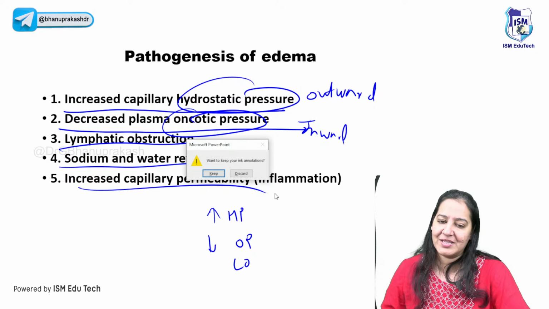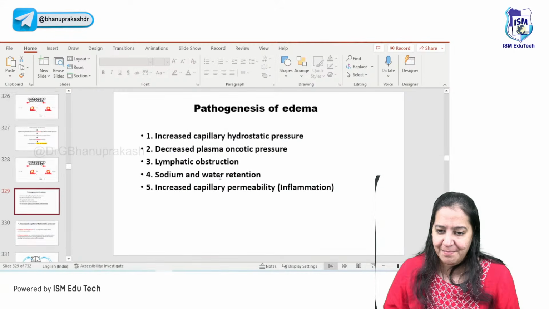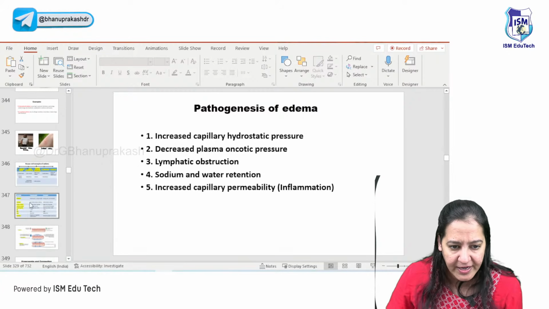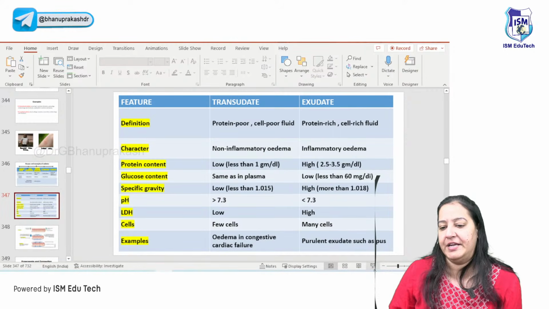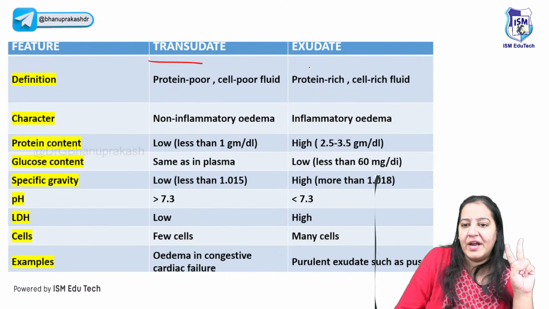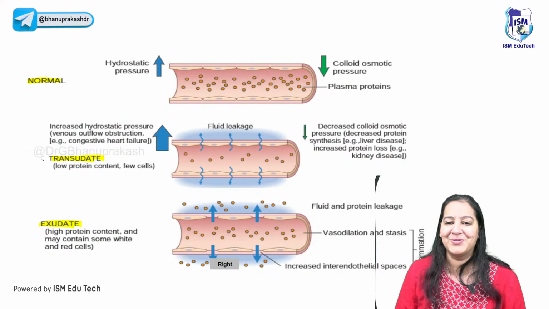So these are the 5 causes of the edema on which you can get maximum MCQs. You must understand the 5 causes of the edema, right? Now let me tell you the 2 types of the edema. You can get the question on the 2 types. Edema is of 2 types: transudate and exudate. What do you mean by transudate, exudate?